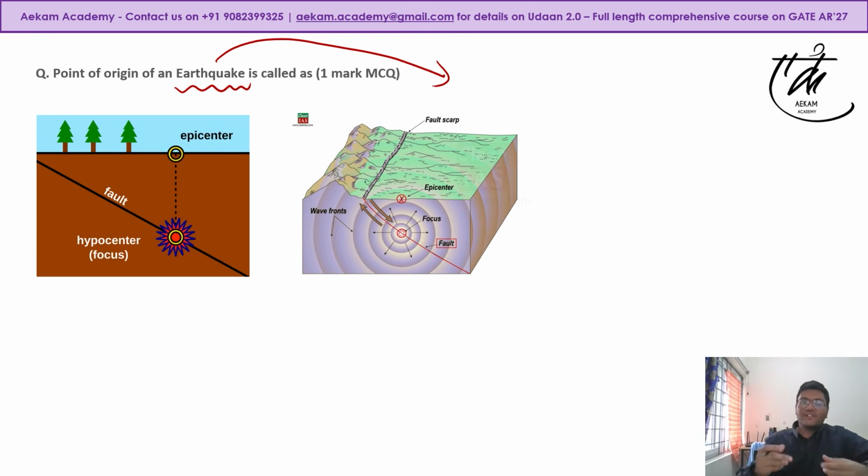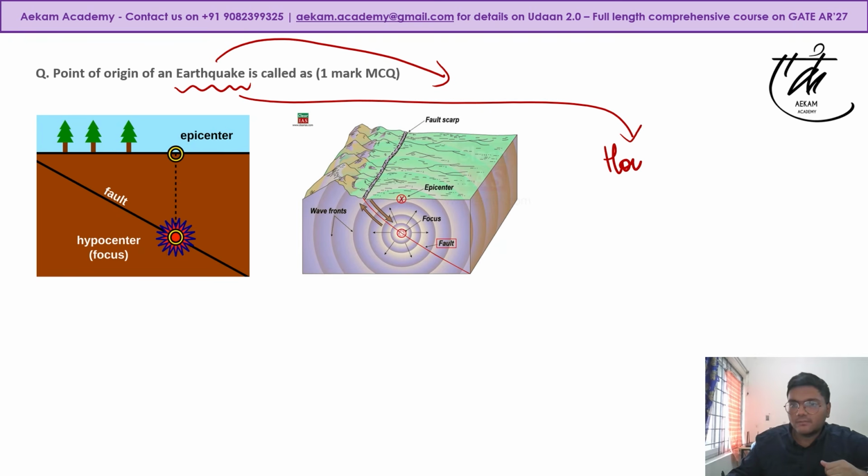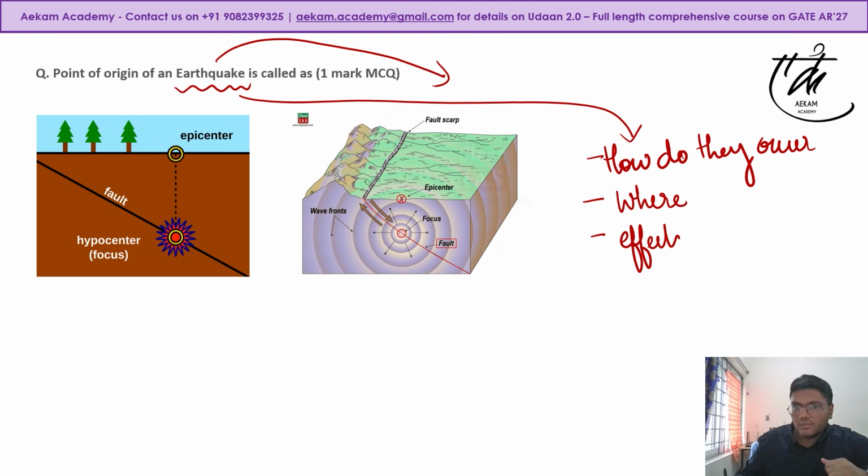So you see a lot of concepts have already been discussed in previous year questions. So the moment last year you would have seen earthquake, you should have written down in your notes: how do earthquakes occur? Where do they occur? What are the effects? How do you measure an earthquake? What are some famous earthquakes that have happened, especially in India?